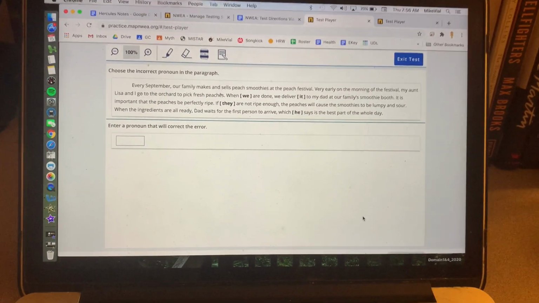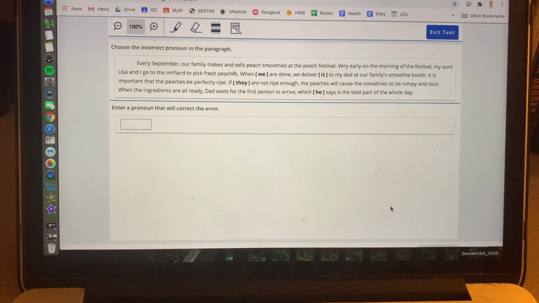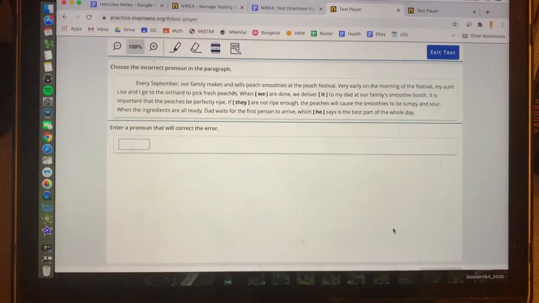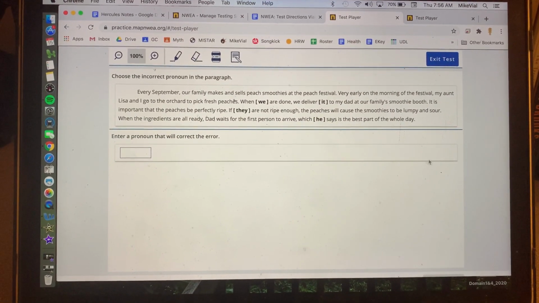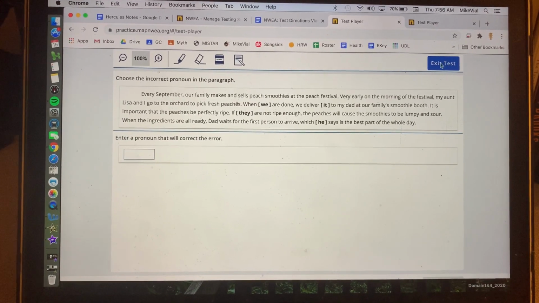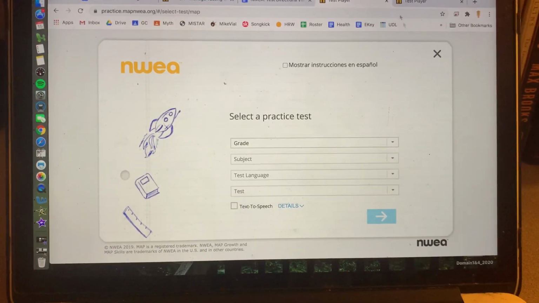Yay, it does. If you want to take this practice test, excellent, go for it. But that's not required. Exit this test. We just want to make sure it looks fine and is ready for tomorrow. Good luck.